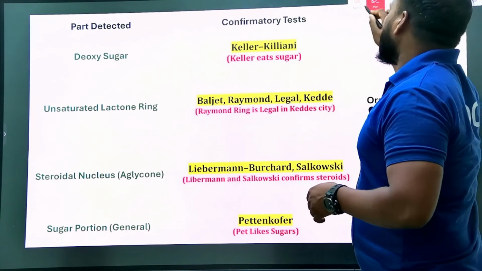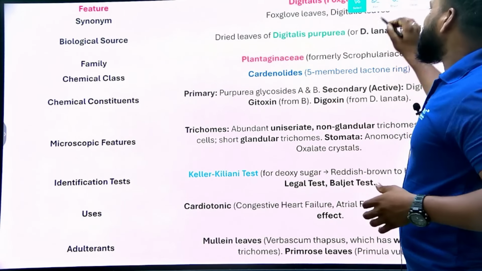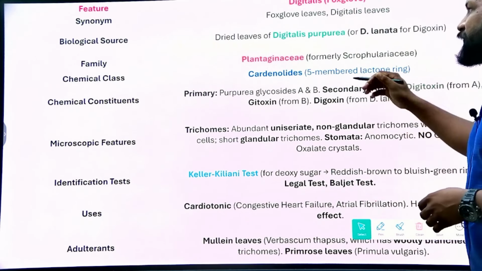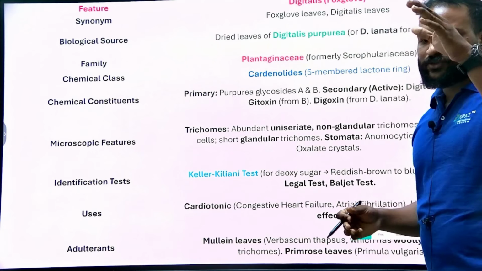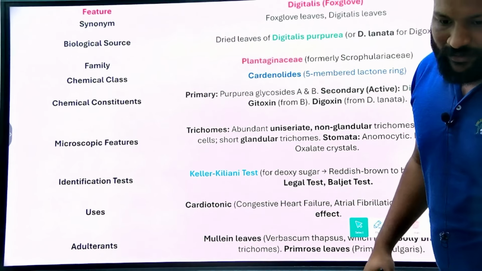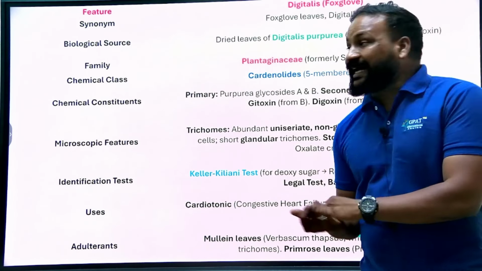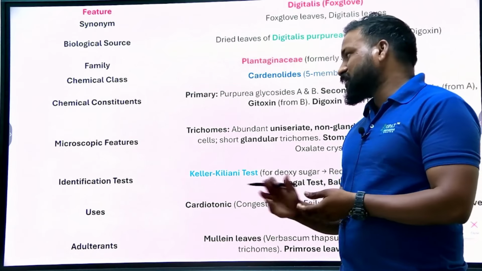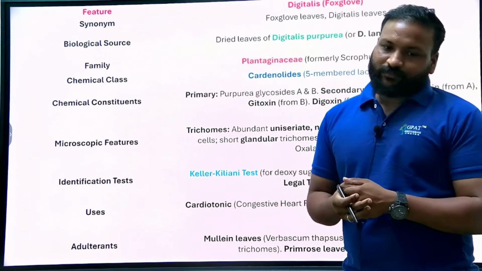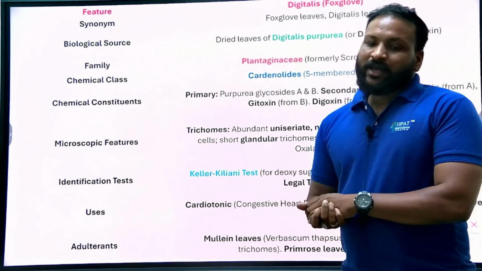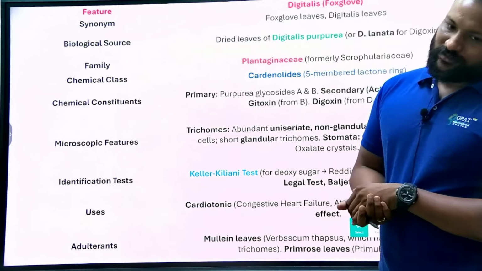Now I'm moving to the important part: the drugs which are very, very important, especially with respect to the cardiac glycosides. For these we need to discuss the synonym, biological source and family, chemical class, chemical constituents, microscopic features if needed, identification tests, uses and adulterants. So these are the things we need to discuss.